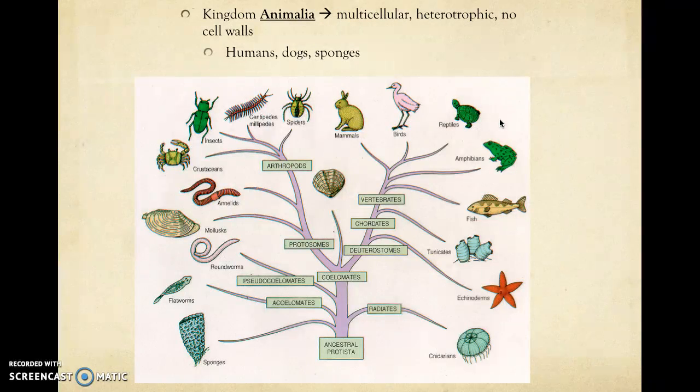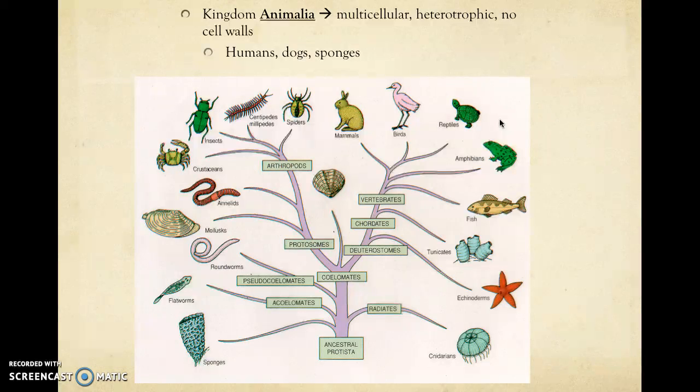The fourth kingdom in the domain Eukarya is the kingdom Animalia. Animals are always multicellular. They are always heterotrophic, so we always have to eat other things for energy, and animals do not have cell walls. So this includes you, believe it or not, dogs, sponges, bunnies, birds, basically anything you can think of, it's going to be an animal. Lots of things you probably never think about, they're going to be animals as well.